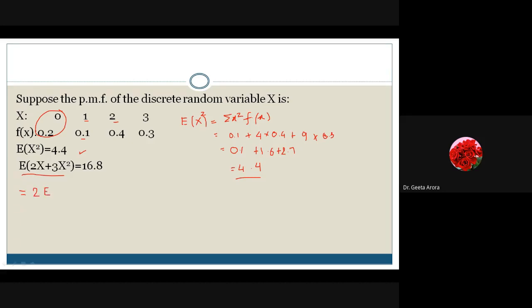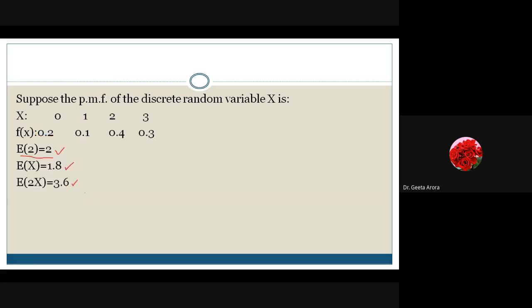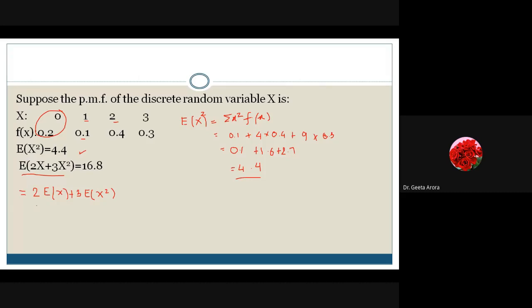using the properties, it can be written as twice into expected value of x, plus 3 outside again because it's a constant, 3 into expected value of x square. So just by putting the value of E of x which we have calculated earlier, we have 1.8. So this will give me 2 into 1.8 and plus 3 into 4.4.